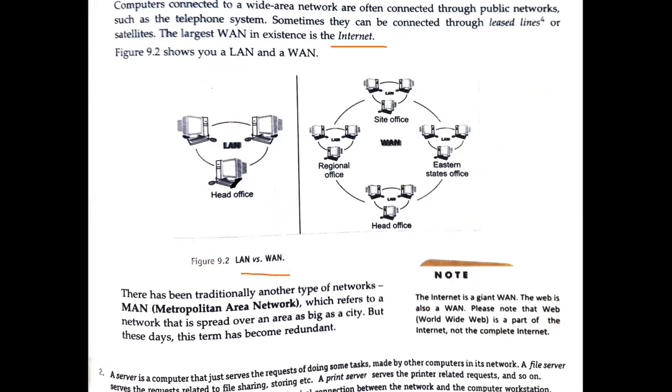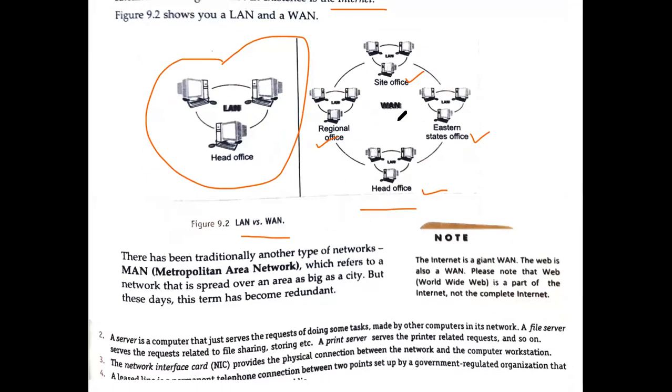Next, they have given you the example of LAN versus WAN. In a LAN the range is very small, within one office. Now it is given for the WAN. Different offices are there. This is one office, this is the eastern office, then this is the head office, this is the regional office. Maybe these are situated at different locations or different states. This is what you have to understand with respect to the WAN.